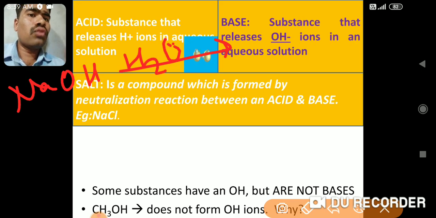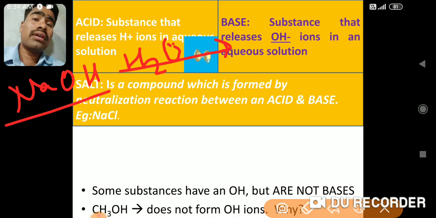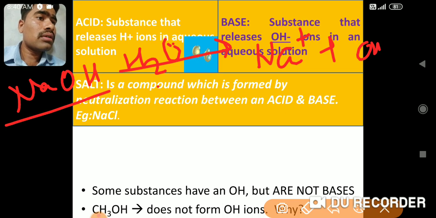If you add some water to this NaOH, NaOH is called sodium hydroxide. What is the name of NaOH? Sodium hydroxide. Now this sodium hydroxide, when added to water, will release Na plus and OH minus.